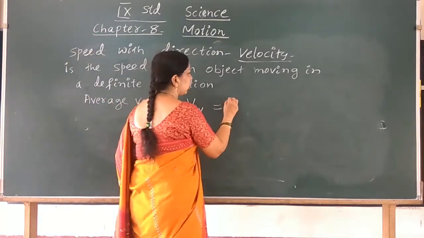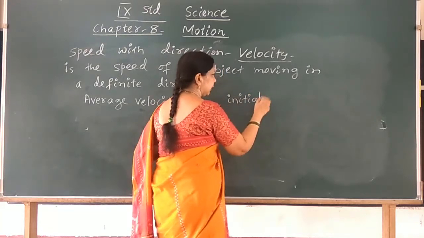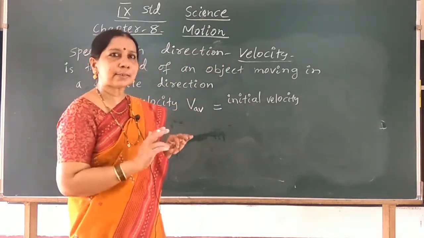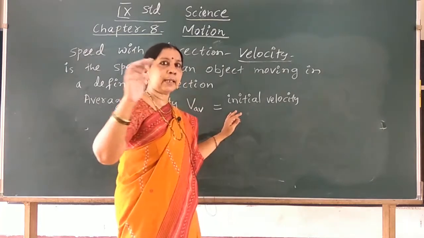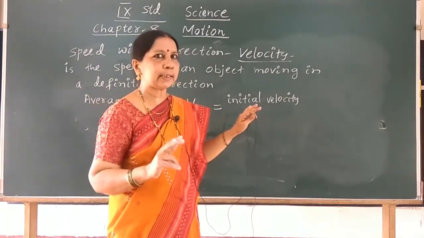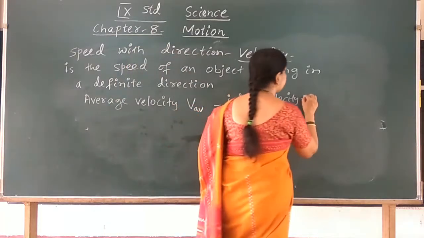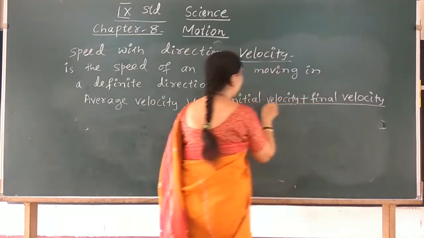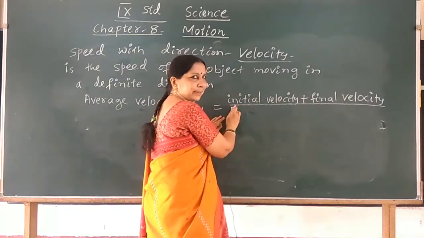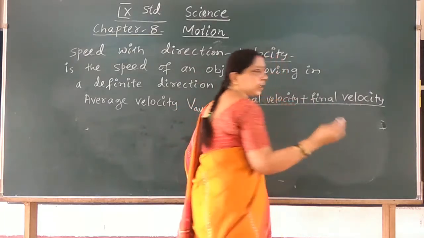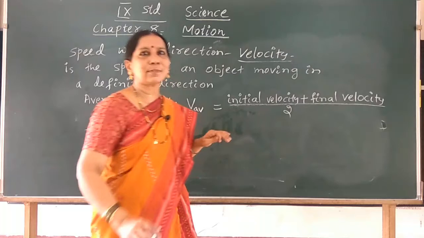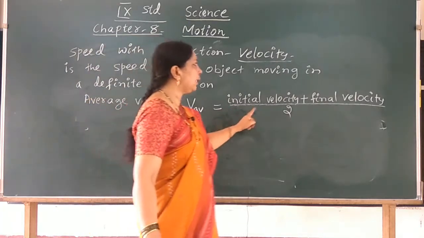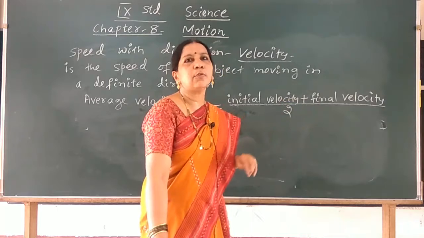Average velocity is equal to initial velocity plus final velocity divided by 2. An object starts with a certain velocity, its initial velocity, and attains a certain velocity at the end, its final velocity. Two velocities are taken, so we divide by 2 to get the average.